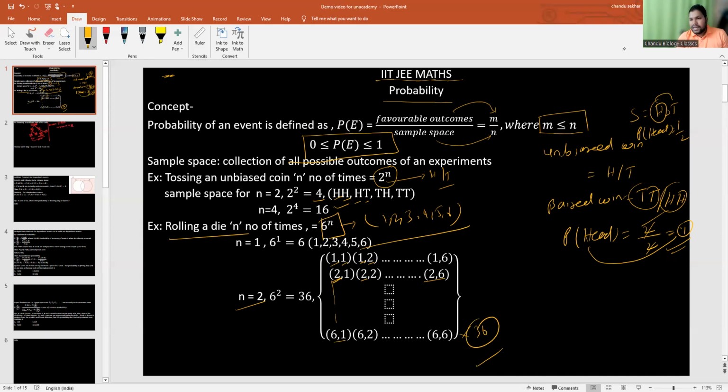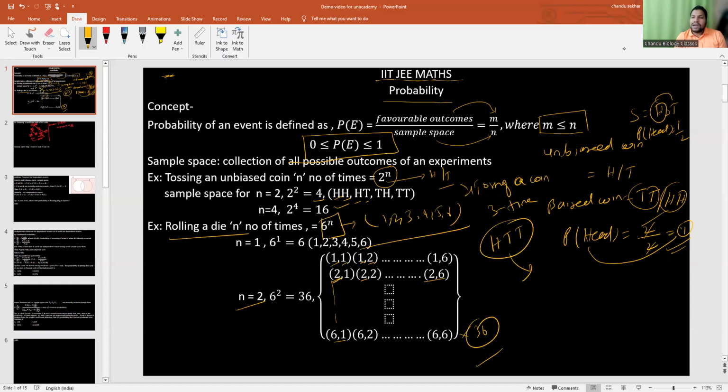So here, if I'm tossing a coin 3 times, and I ask what the favorable outcomes of getting head exactly 1 time are, you need to see 1 time head and 2 times tail. That is my favorable outcomes. It should be 1 time head and 2 times tail.